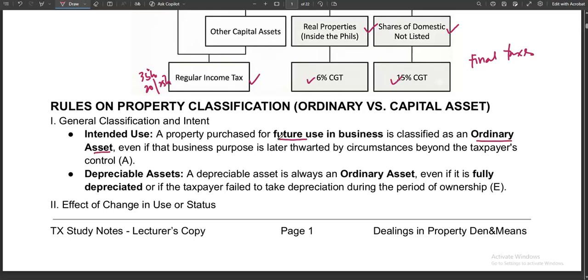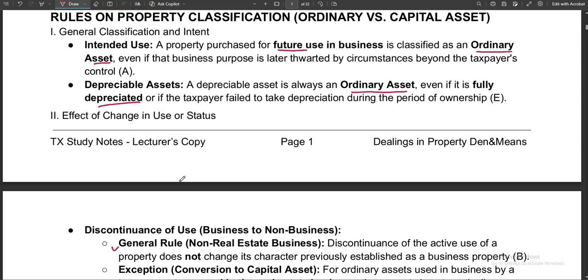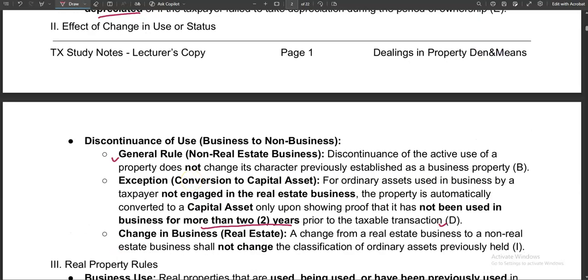So again, even if that is for future use in business, when you purchase that one, if you have the intention to use it in the future for business, then that is an ordinary asset. And for depreciable assets, even though they are fully depreciated, their classification will stay as ordinary asset. Another thing is the effect of change in use. In general, if you change the use of that asset and stop using it in business, it should stop being classified as an ordinary asset. But accordingly, it does not work like that. It does not change its character, so it will stay an ordinary asset.